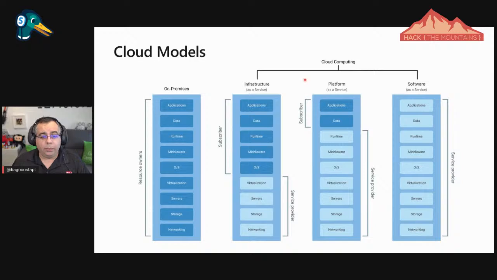Then we can move into platform as a service, where you don't have to do that part. There is no operating system, no virtual machine to manage. So you don't need all that technical depth for those tasks. You just need to focus on your application. This is great because developers, for example, are usually not so good at IT admin stuff.